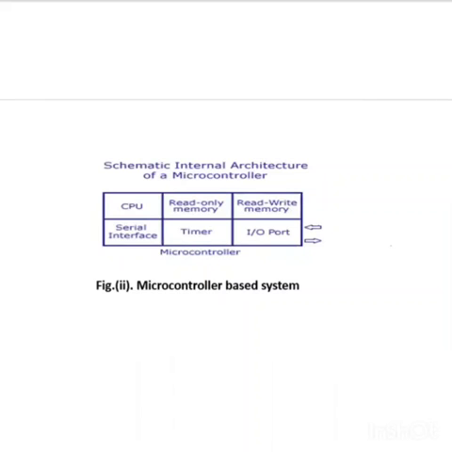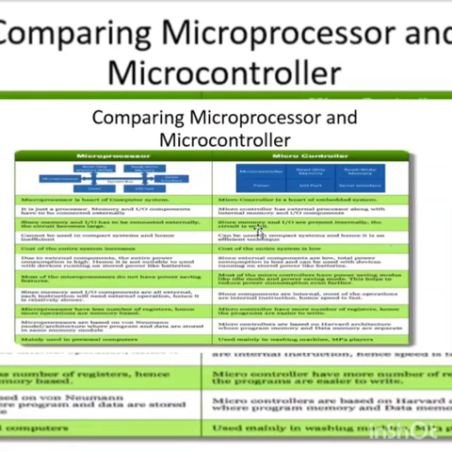So, see these differences. The microprocessor is the heart of a computer and the microcontroller is the heart of an embedded system. As here, the microprocessor program is reprogrammable.